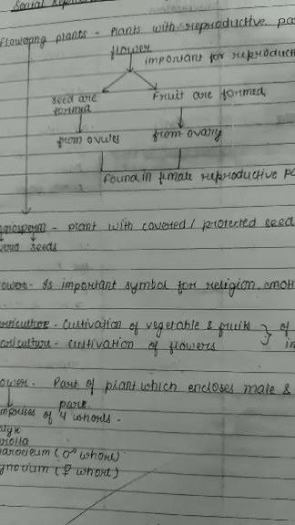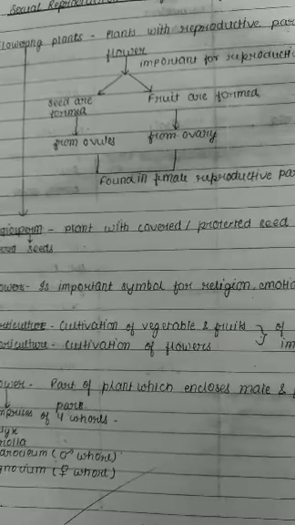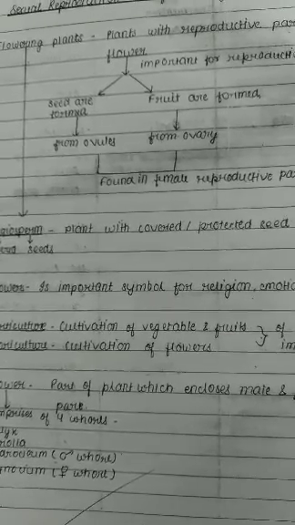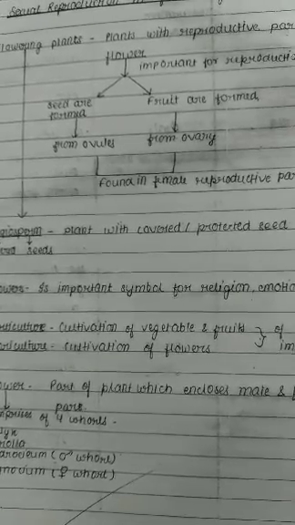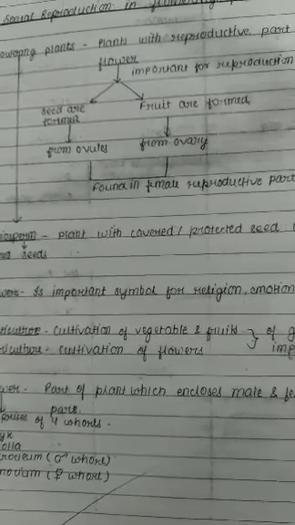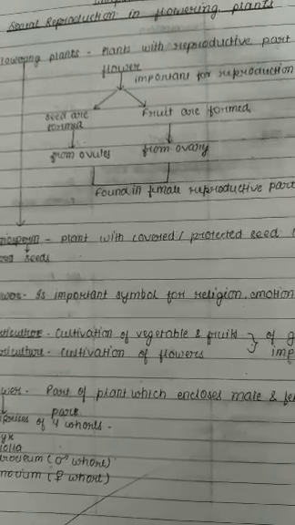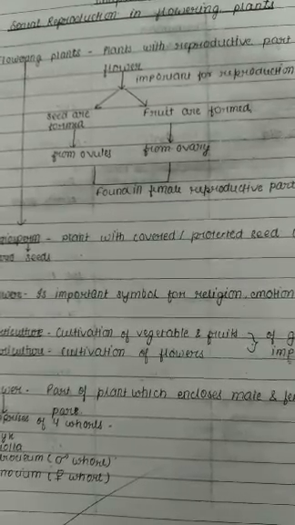The calyx is green in color, the corolla is colored. The function of the calyx and corolla is to give protection and also help indirectly in reproduction by attracting pollinators. The calyx is green due to chlorophyll, so it can also carry out photosynthesis.